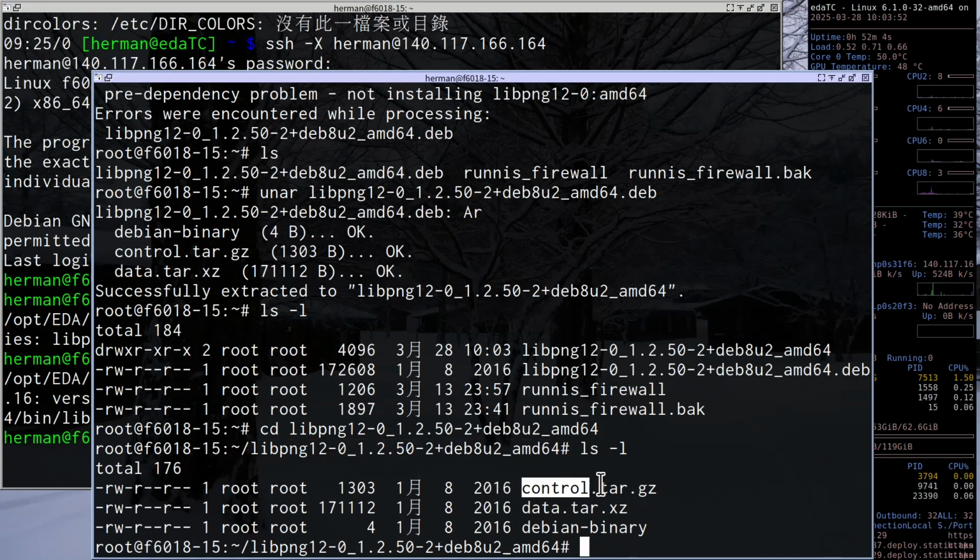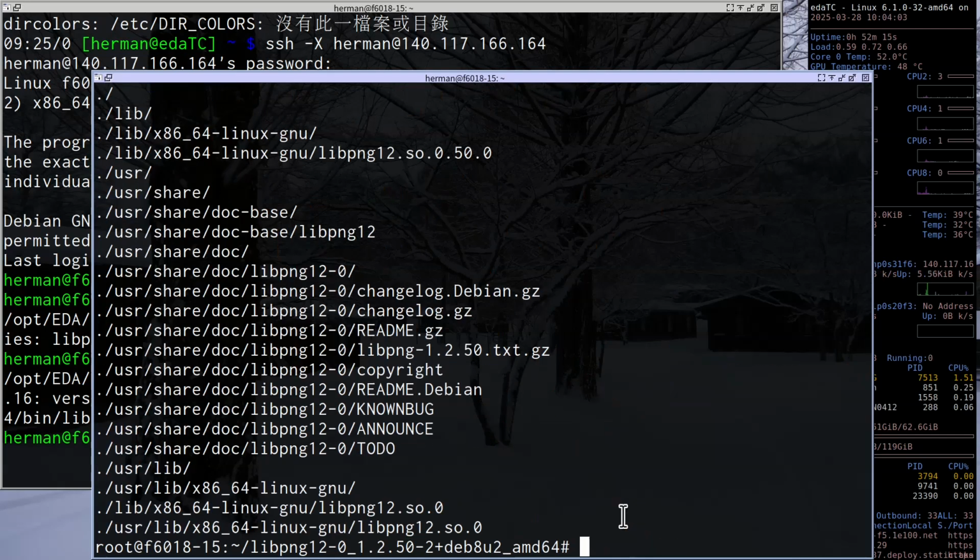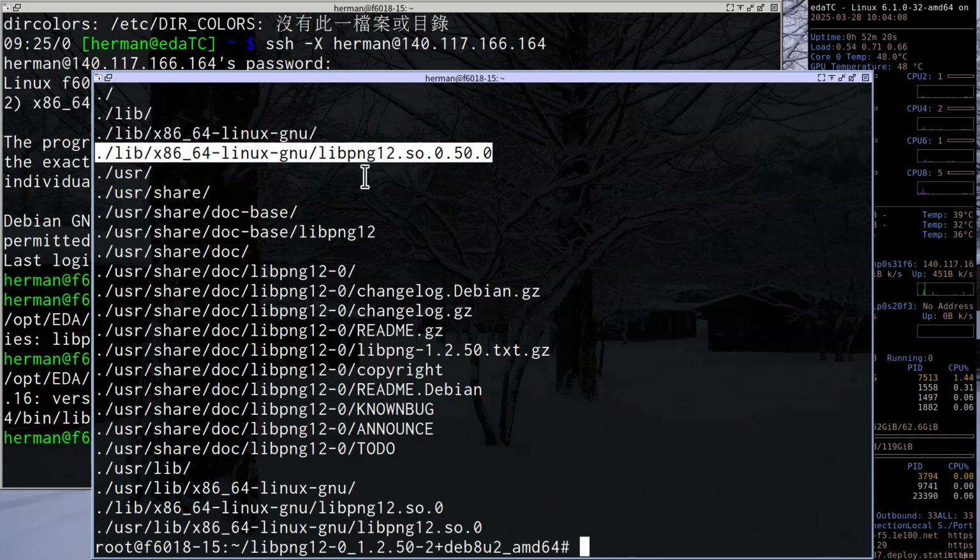One is control. This is not useful for us. The second one is data.tar.xz. You can type tar xfva data. Then there is a file here. You see? This is our libpng.